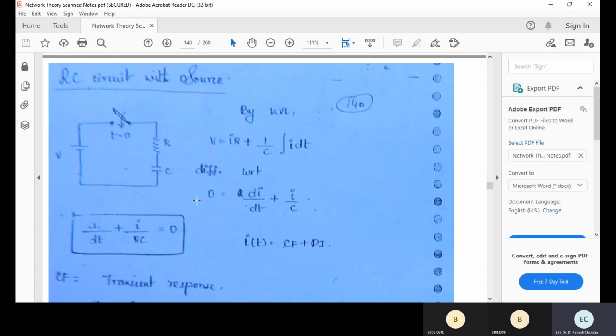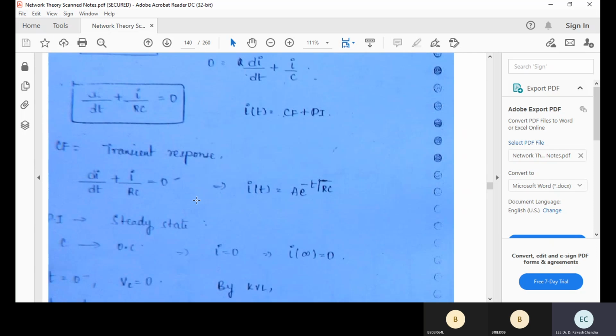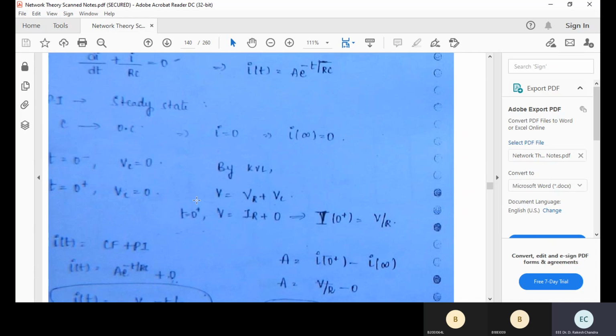So V is equal to IR plus 1 by C into the integral of I dt. The same complementary function will be there, and the particular integral will be there. While solving the equation, as the previous class also told you, in transients the inductor initially acts like an open circuit and finally acts like a short circuit.